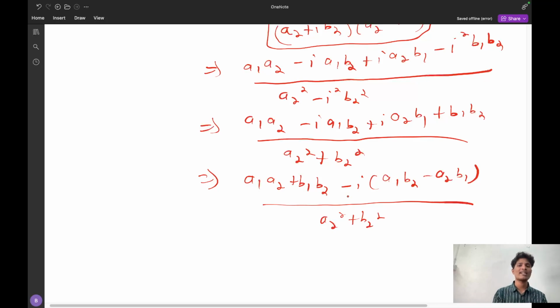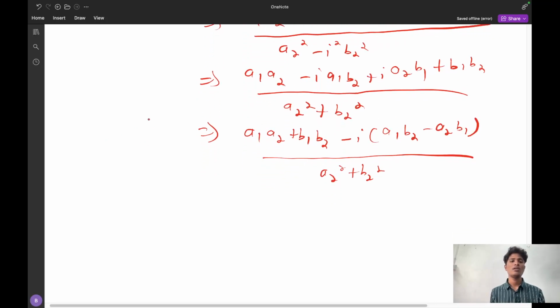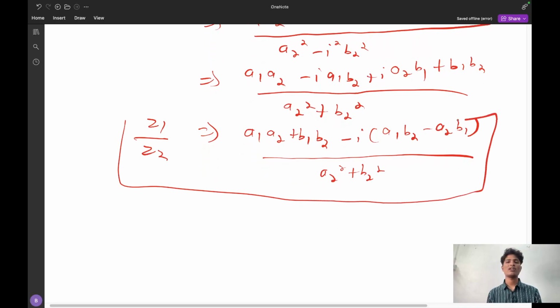This is a generalization, that is z1 and z2. So this is the answer. Like this you have to solve. But there is no need to remember this entire thing.